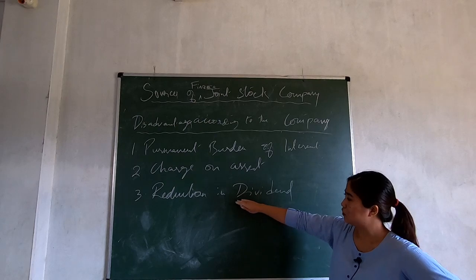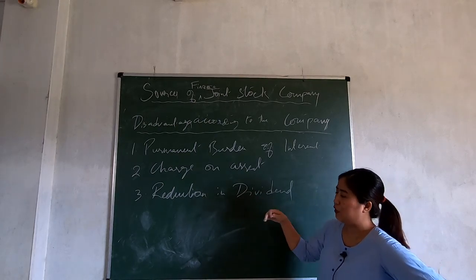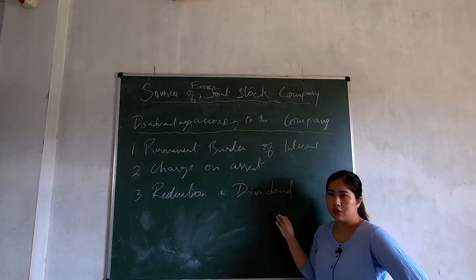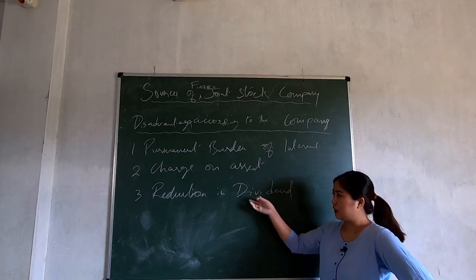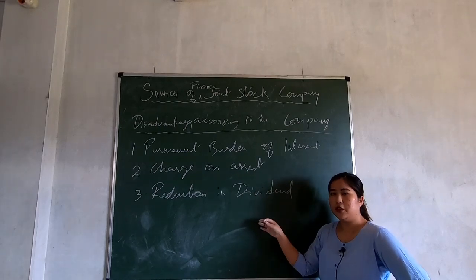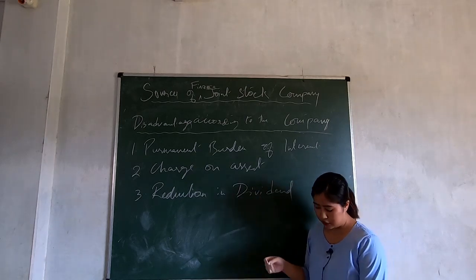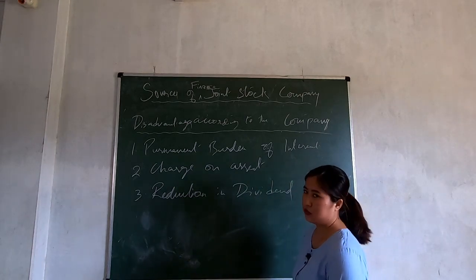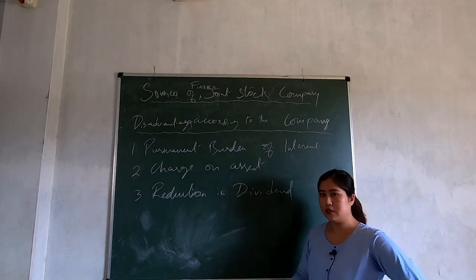Whatever amount is left is paid to the shareholder. So in case the company is earning high profit, because to the debenture holder you are giving a fixed amount, the shareholder gets less dividend. So it reduces the dividend, for which the share price in the market becomes less. All right.